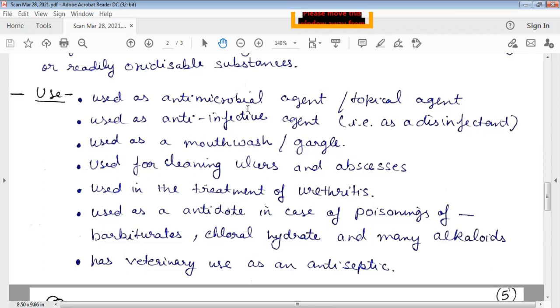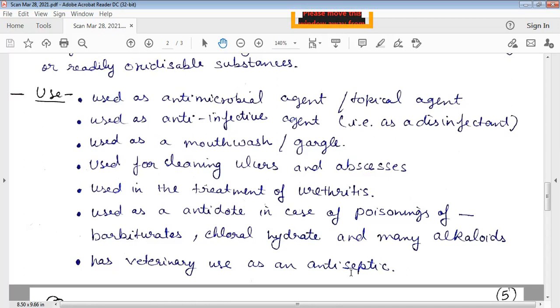Potassium permanganate is an antimicrobial agent. It is used as a topical agent also. It is an anti-infective agent. It is used as a disinfectant. It is used as a mouthwash, as a gargle. It is also used for cleaning ulcers and abscesses. It is used in the treatment of urethritis. A very important use of potassium permanganate is as an antidote in the case of barbiturate poisoning, chloral hydrate poisoning, and many alkaloid poisonings. Last use is it is also used for veterinary purposes as an antiseptic.